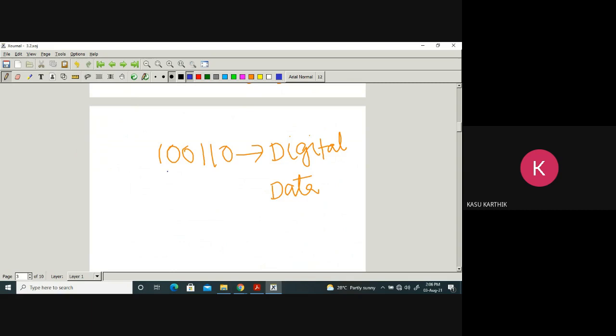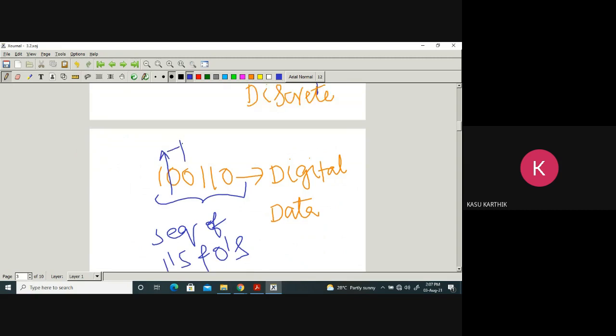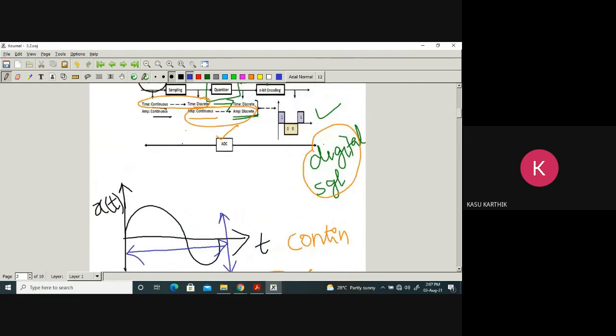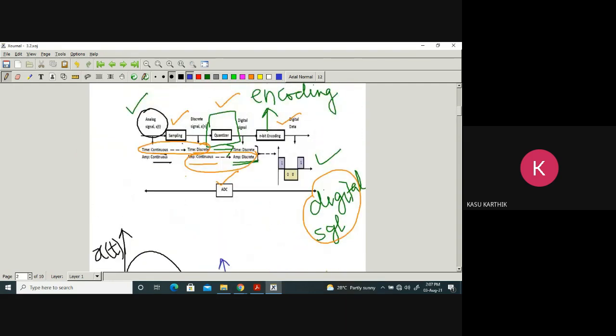It is a sequence of ones and zeros, or sometimes 0 can be written as -1 also. Anyway, basically it is a sequence of ones and zeros. That is a digital signal. So to get analog to digital, we have to perform basically two operations: sampling and quantization. Encoding is to get the ones and zeros.